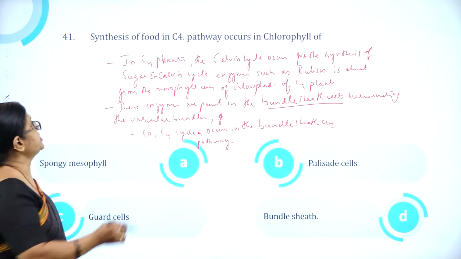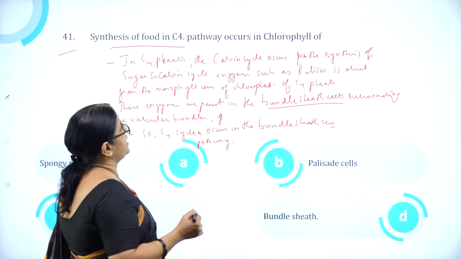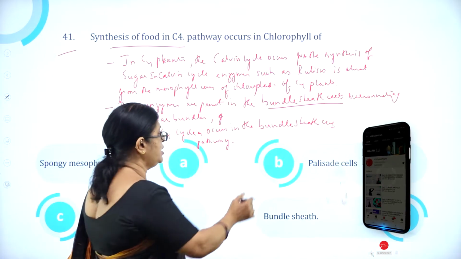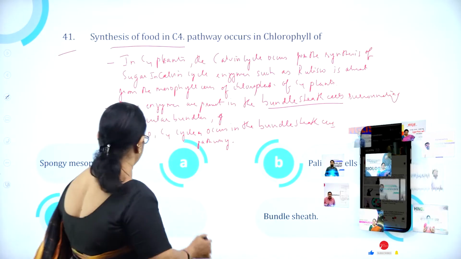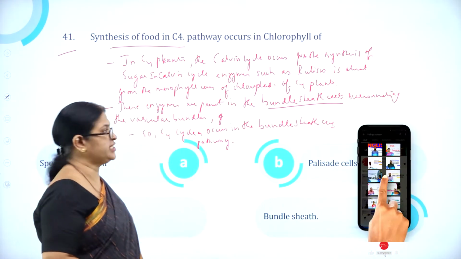Moving on to question number 41. Synthesis of food in C4 pathway occurs in chlorophyll of option A spongy mesophyll, option B palisade cells, option C guard cells, and option D bundle sheath cells.